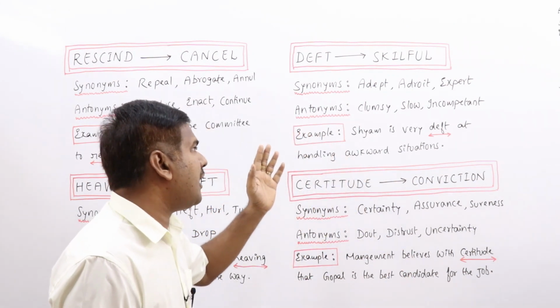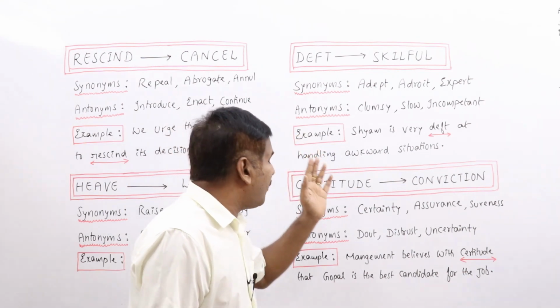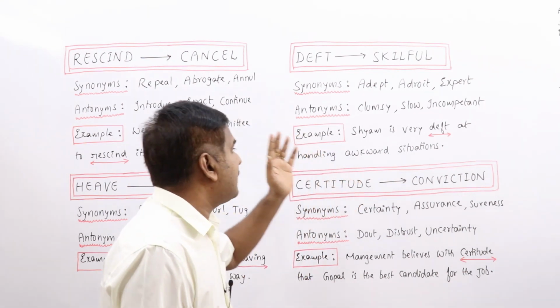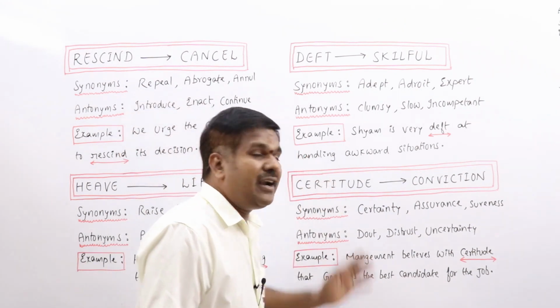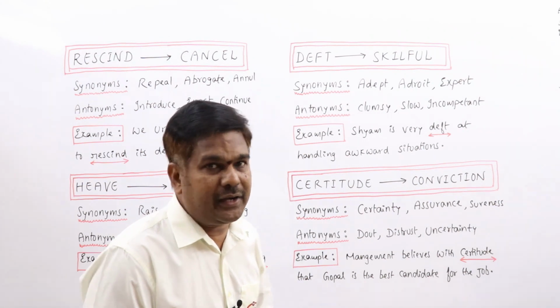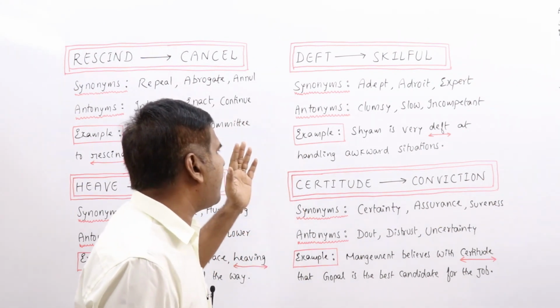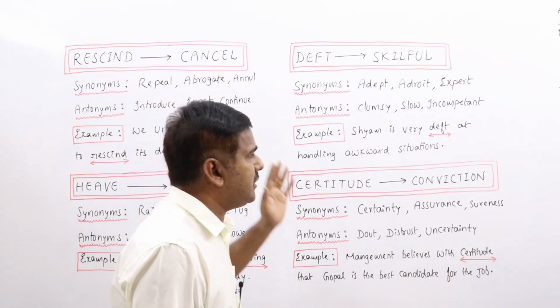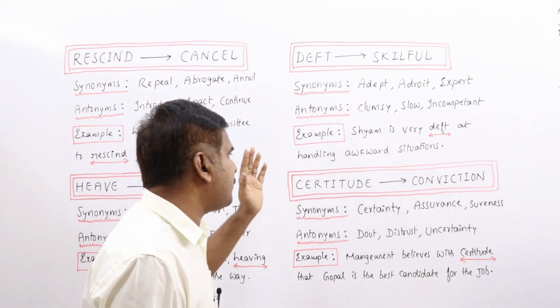Antonyms: clumsy, slow, incompetent, inept, awkward, ignorant, stupid, unable, unskilled. All these words can be related to antonyms. Example: Shyam is very deft at handling awkward situations.